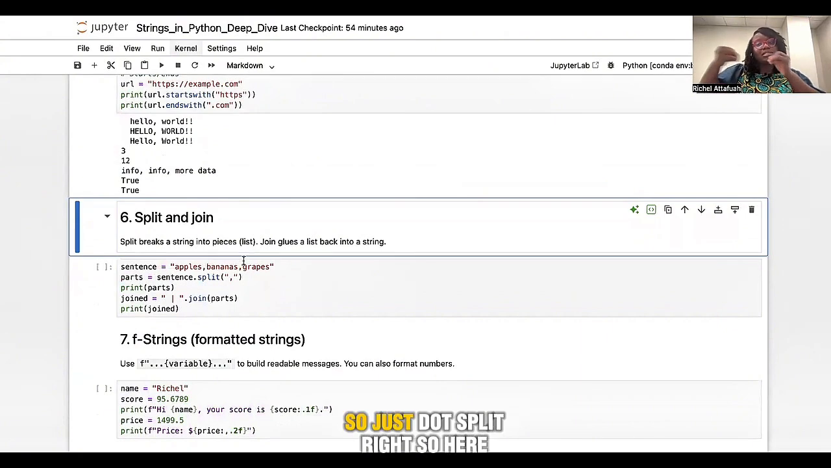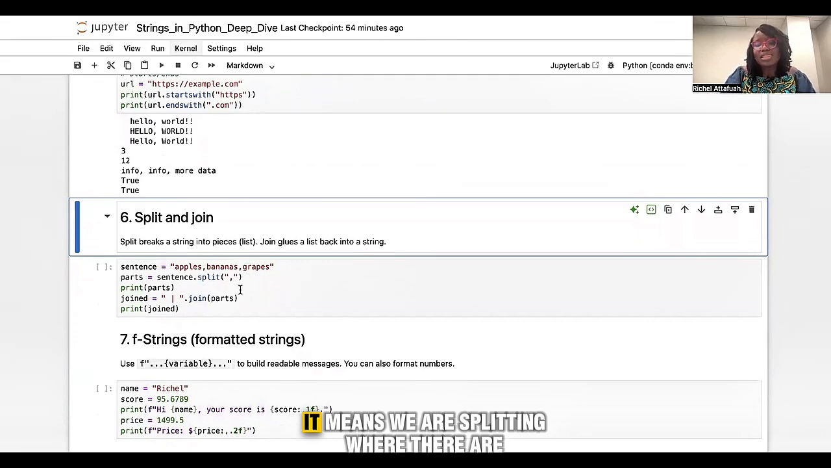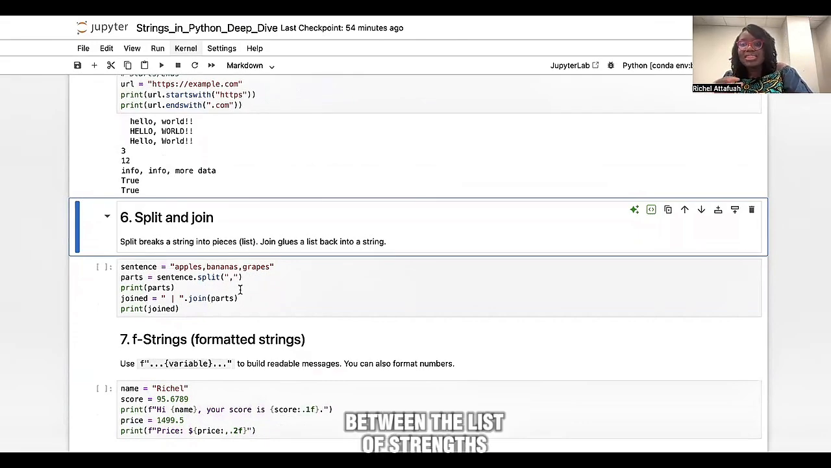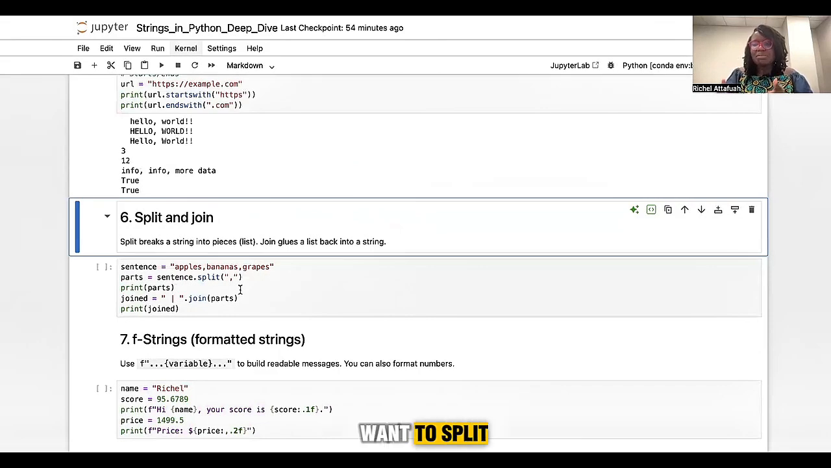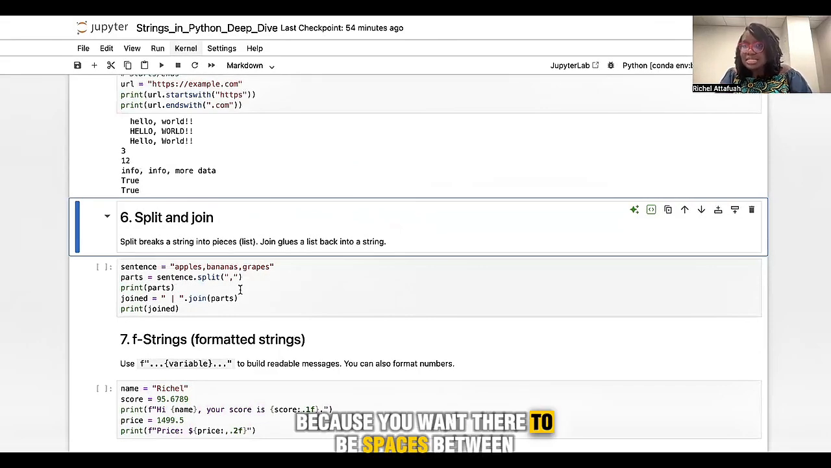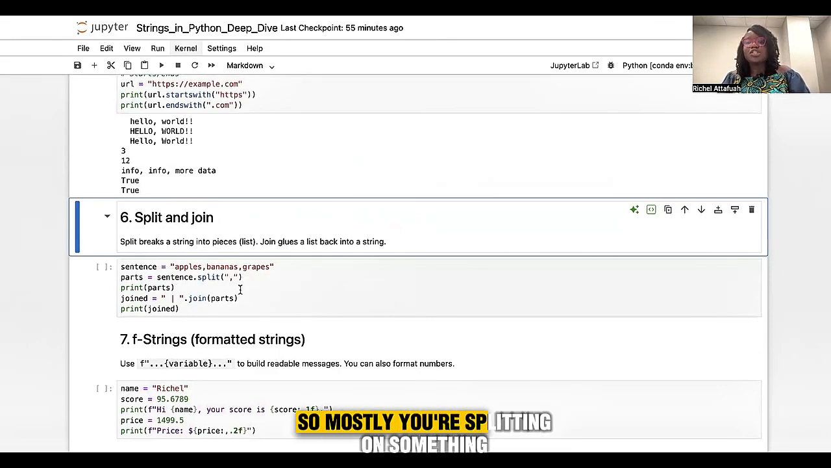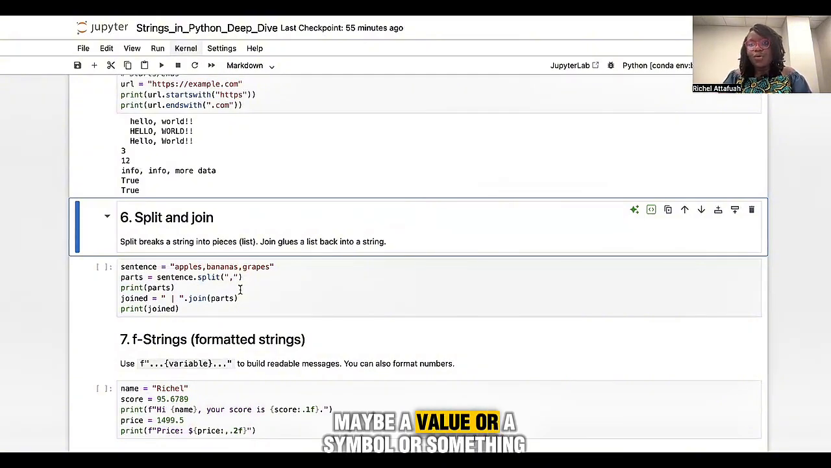So just dot split, right? Here it means we are splitting where there are commas between the list of strings. If we wanted to split where there are spaces, you can put it there. But mostly you are splitting on something, maybe a value or a symbol or something, right?